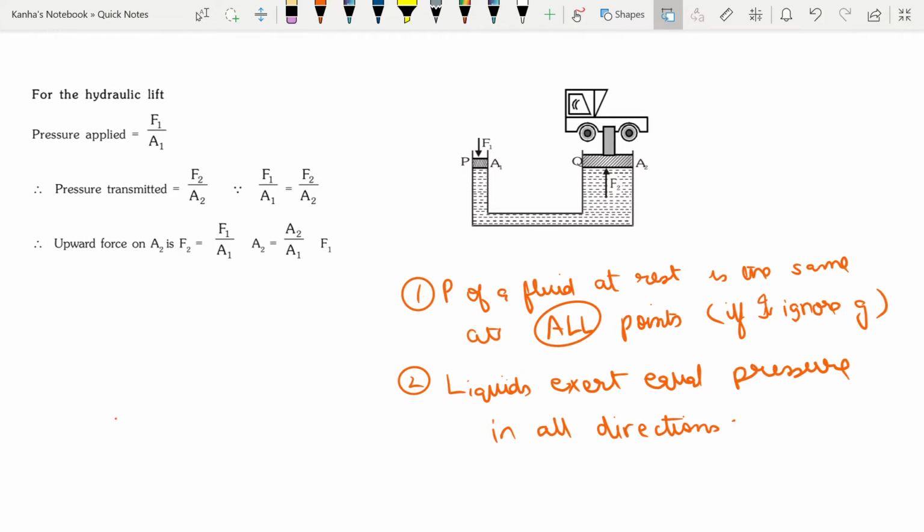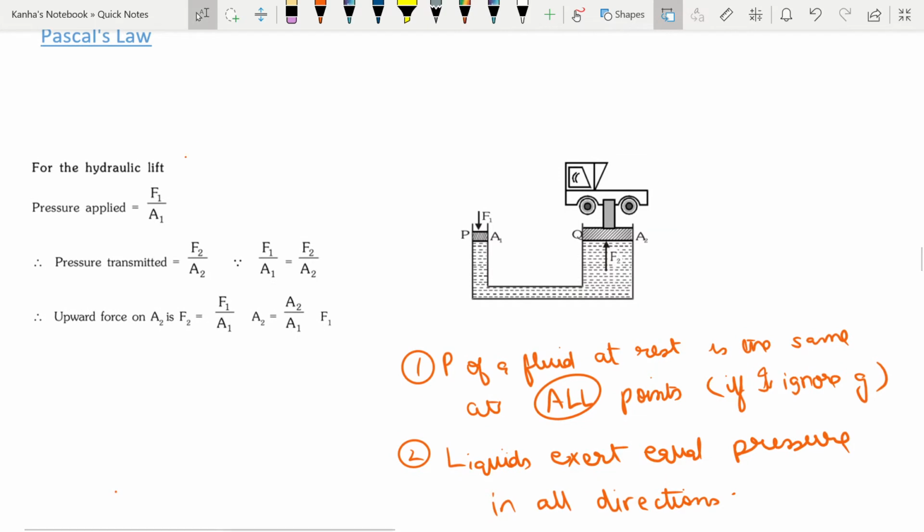The first application that people generally read about is the hydraulic lift. You have a small area A1, and a larger area A2. You have kept, let's say, a truck or a massive body on the larger area. Now let me apply a force F1 on the area A1.